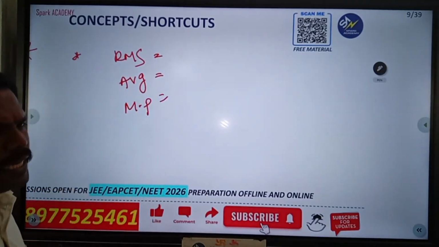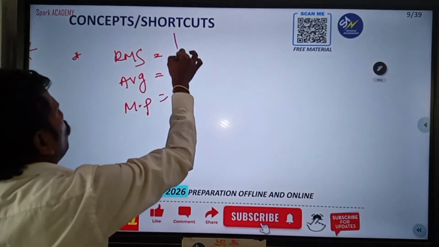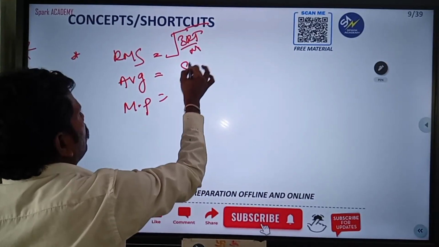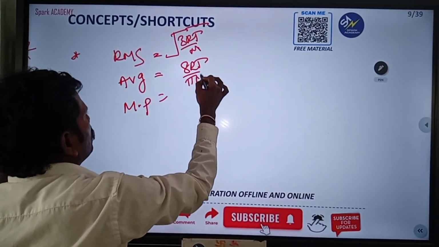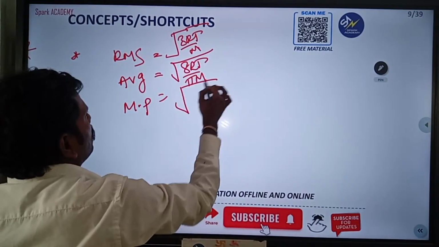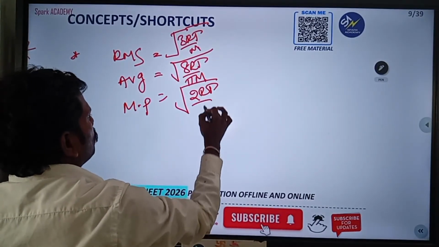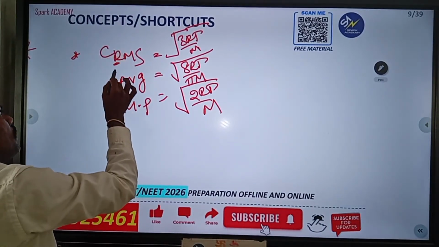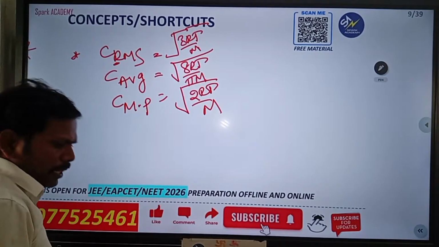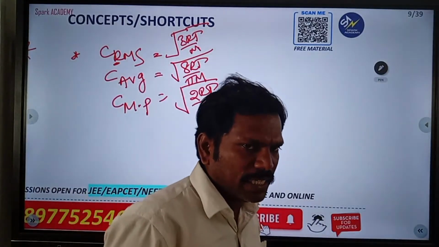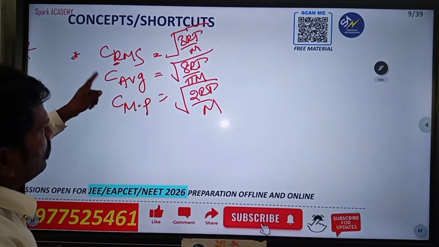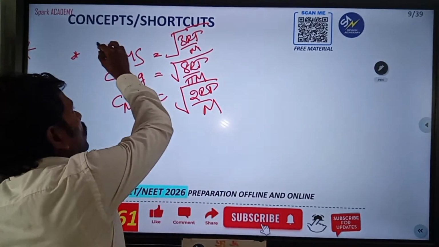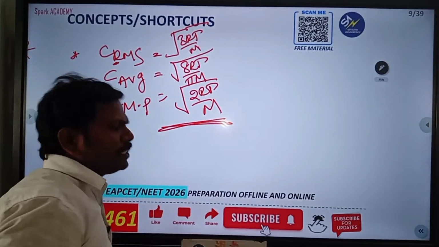So according to the ideal gas, we can write this one: under root of 3RT by M, and this one under root of 8RT by pi M, and this is under root of 2RT by M. If you take the velocity as C, you can write C RMS, C average, C MP, the most probable, going to be this one. So very important, please use this.